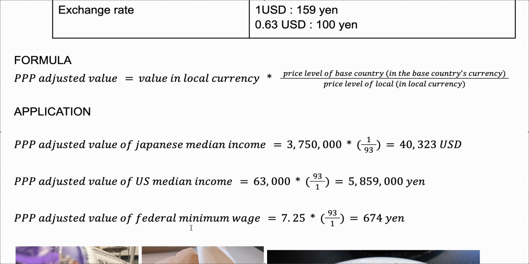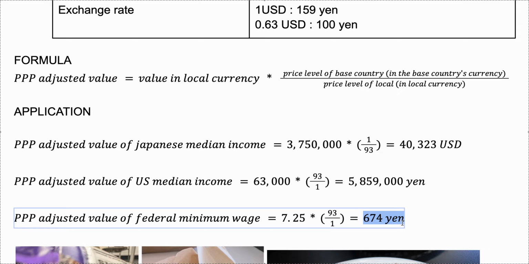Federal minimum wage in the U.S. is $7.25, right? And if we want to convert this to yen and understand how much those people who are working at the minimum wage are having, what kind of life they're having, then we put this here and then we multiply. Same thing. We multiply this with 93 yen divided by $1, and then we will get 674 yen. Very, very low, I would say, because this is actually lower than minimum wage that my prefecture has, for example, which I believe is somewhere around 900 or 1,000 yen, right?